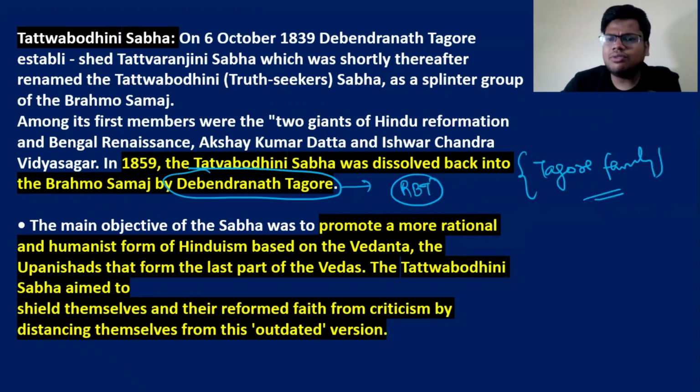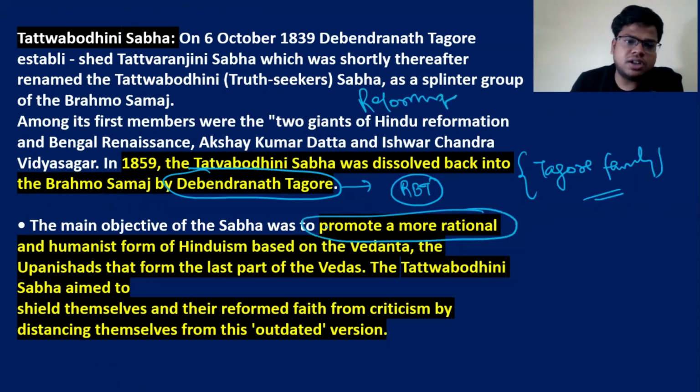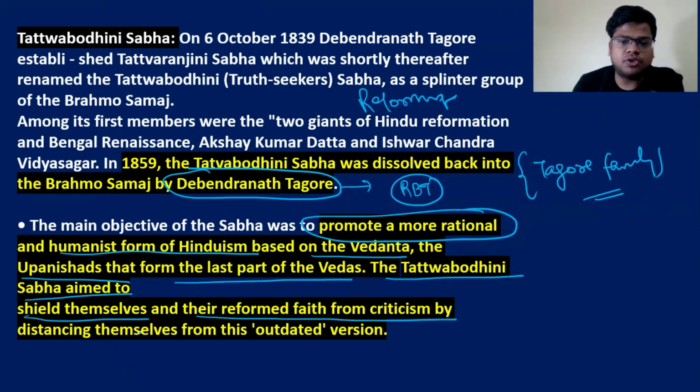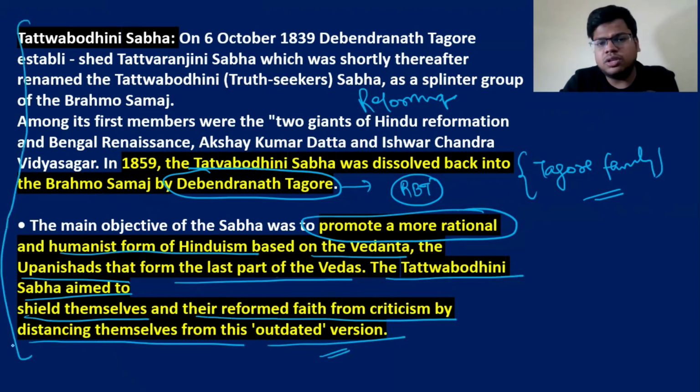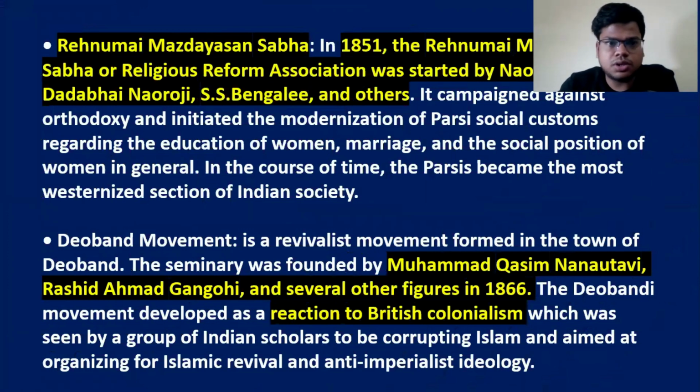The idea was based upon rationalism and good things, so it was more of a reformist movement. It promoted a more rational and humanist form of Hinduism based upon Vedanta, the Upanishads that form the last part of the Vedas. Tattvabodhini Sabha aimed at shielding themselves and their reformed faith from criticism by distancing themselves from the outdated version. So Tattvabodhini Sabha was a reformist institution.